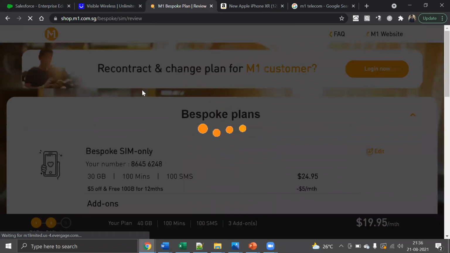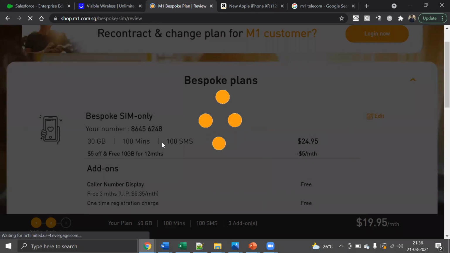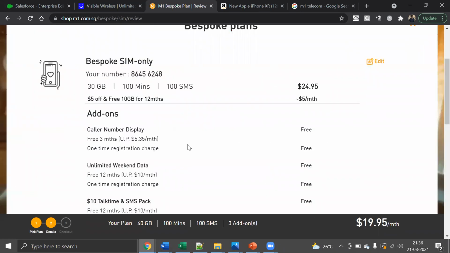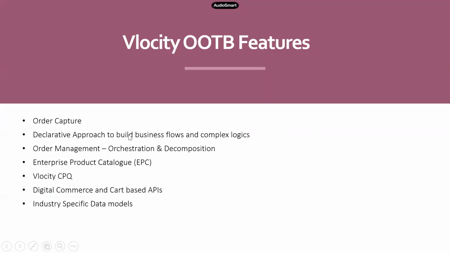Whatever you are seeing here on the screen is all being done using simple configuration by dragging and dropping. That's all. Getting all this information, all these prices and everything, right? So that's one out-of-the-box feature that comes from Velocity. Using a declarative approach, you can build complex business logic to create a whole order capture journey